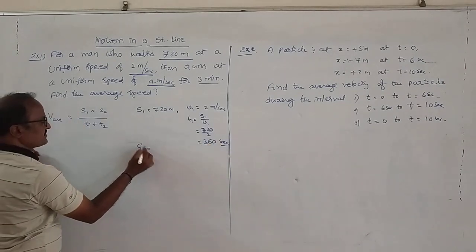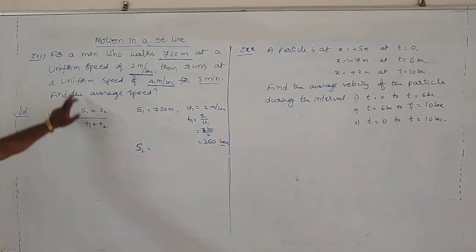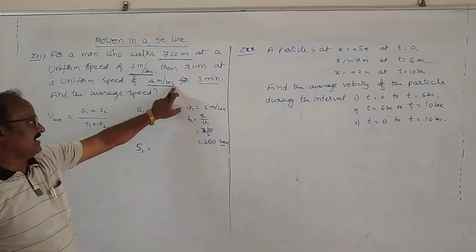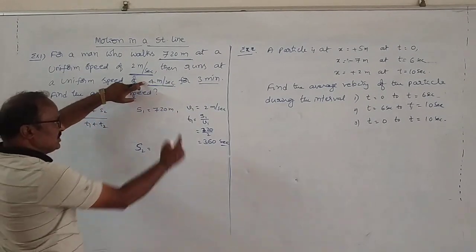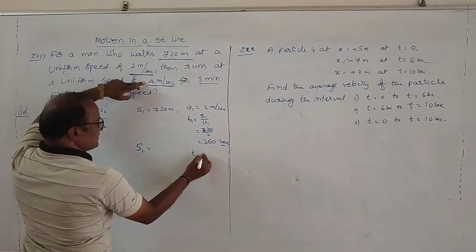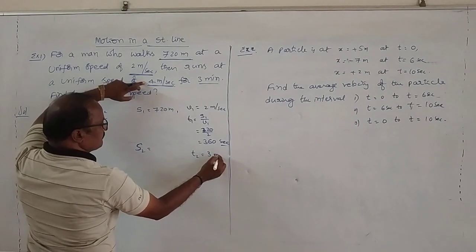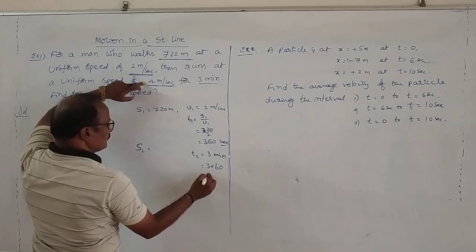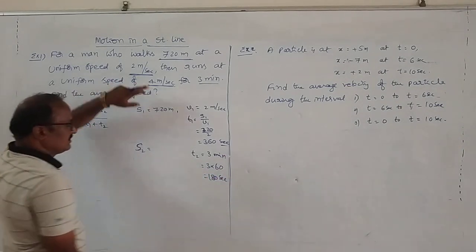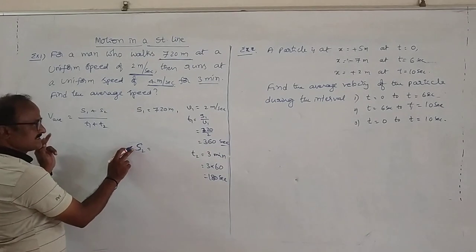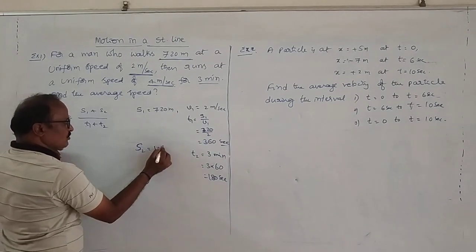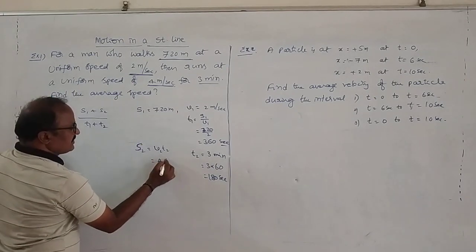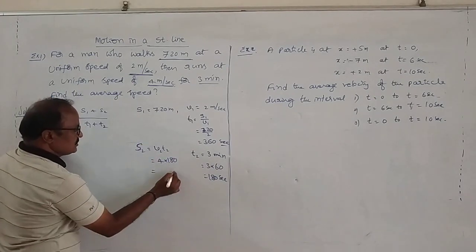But what is the value of s2 in the second situation? Now, he runs at a uniform speed of 4 meters per second for 3 minutes. In the second situation, the time is equal to 3 minutes only. Converted into seconds, 3 into 60 is equal to 180 seconds. Displacement s is equal to velocity into time, v2 into t2. That v2 is equal to 4 and t2 is equal to 180.